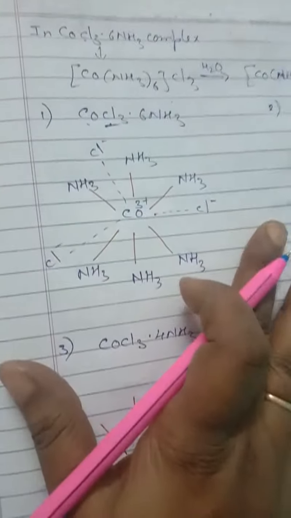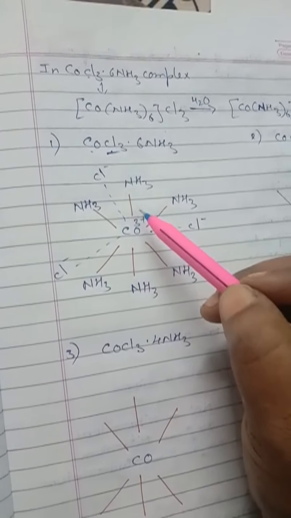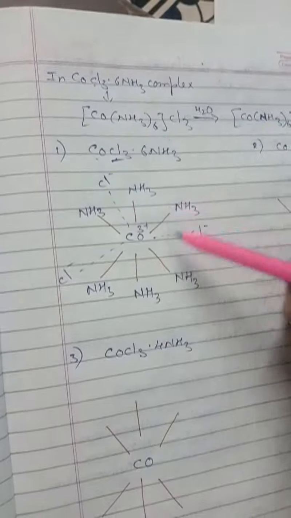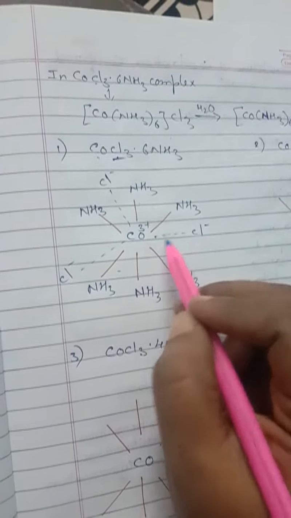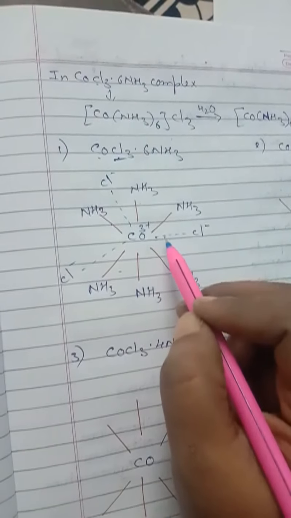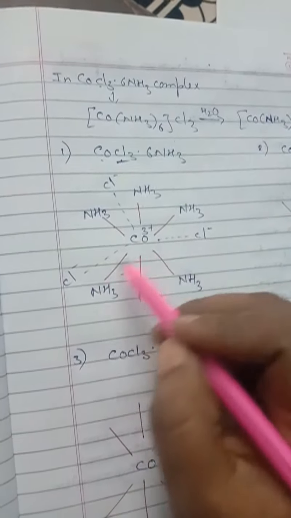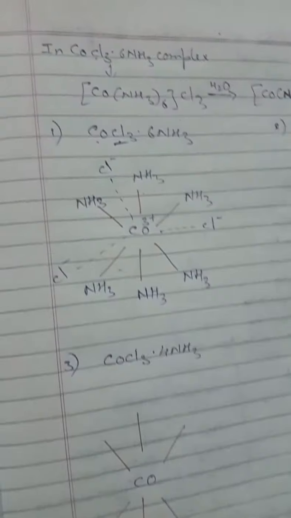So what did you understand here, children? The secondary valency. What is the secondary valency here? Secondary valency is represented with bold lines. So secondary valency is 6 and primary valency is represented with dotted lines. So what is the primary valency here, children? 3. Why? Because 3 chlorines are attached to cobalt with 3 dotted lines, isn't it?